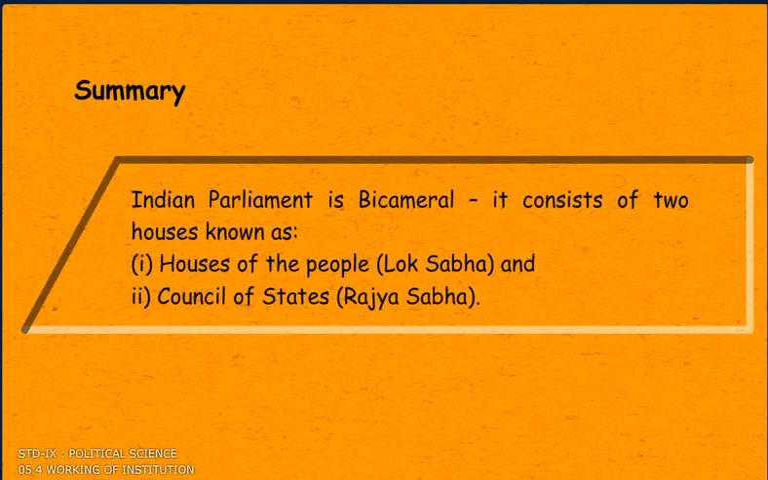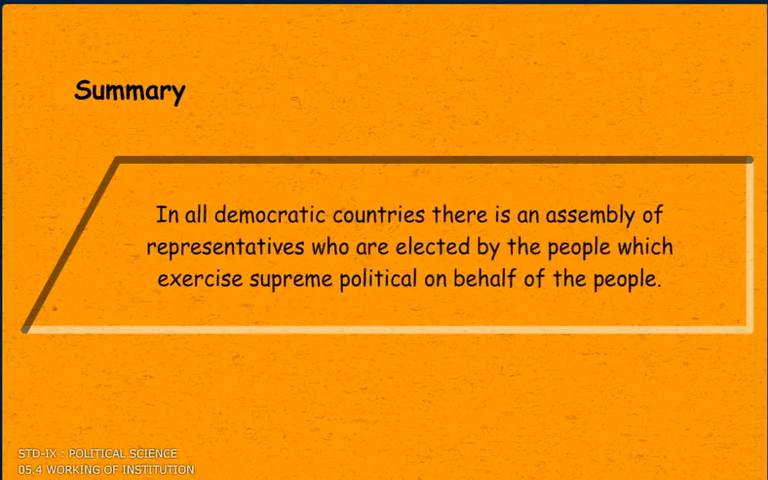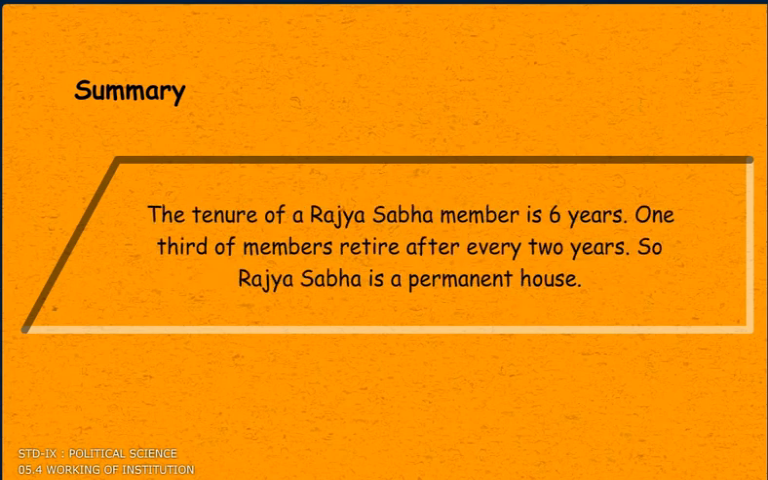Summary. Indian Parliament is bicameral. It consists of two houses, known as the House of the People, Lok Sabha, and the Council of States, Rajya Sabha. In all democratic countries, there is an assembly of representatives who are elected by the people, which exercises supreme political authority on behalf of the people. The tenure of a Rajya Sabha member is 6 years. 1/3 of members retire after every 2 years. So Rajya Sabha is a permanent house.